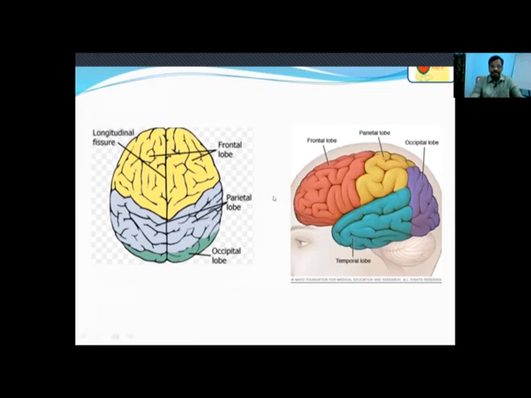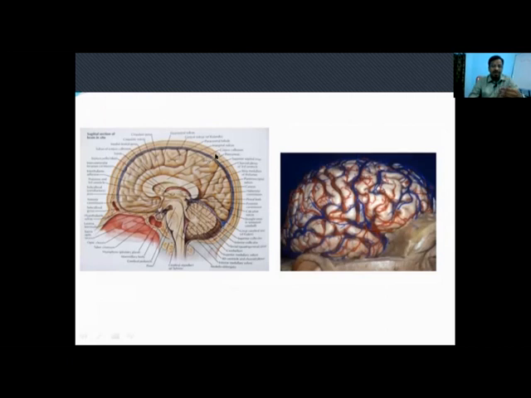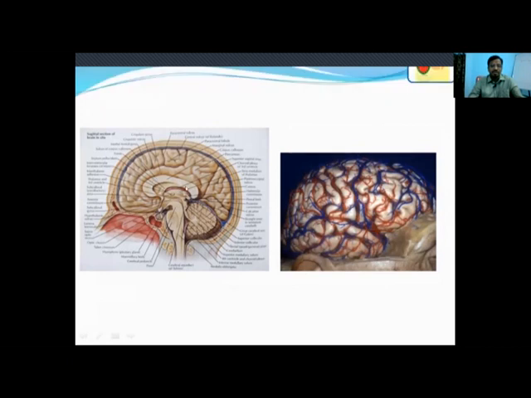We'll go into a little more detail on these topics. This is the medial or sagittal section of the brain, in which we can clearly make out the corpus callosum, and the lower and posterior one is the cerebellum. And this is the brainstem, which has three components: the midbrain, the middle one is the pons, and the lower one is the medulla oblongata.